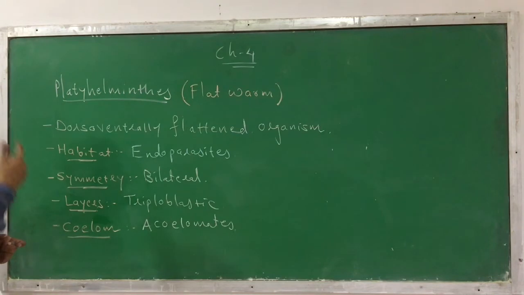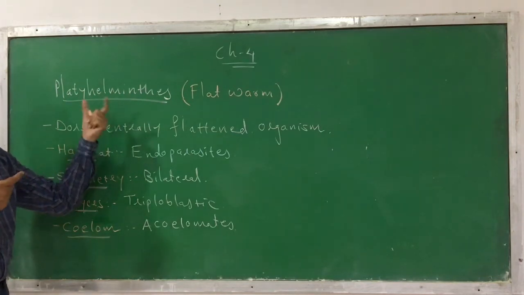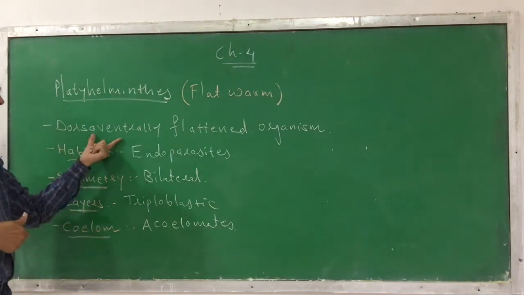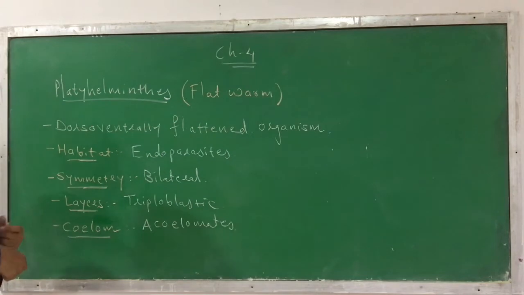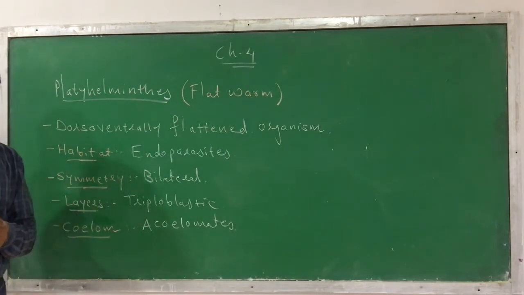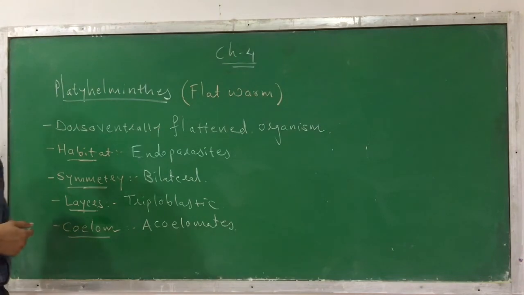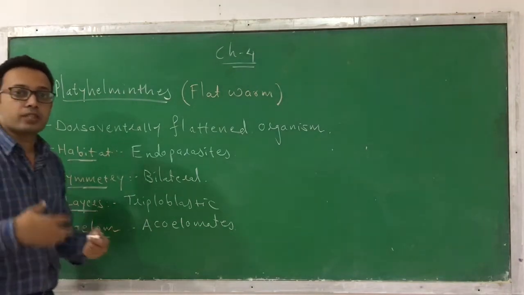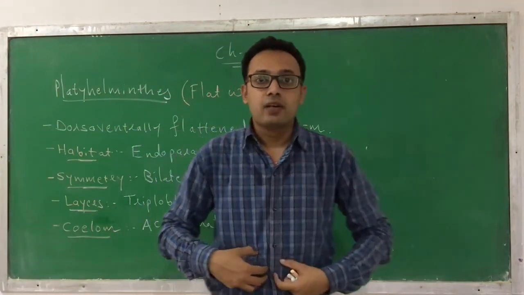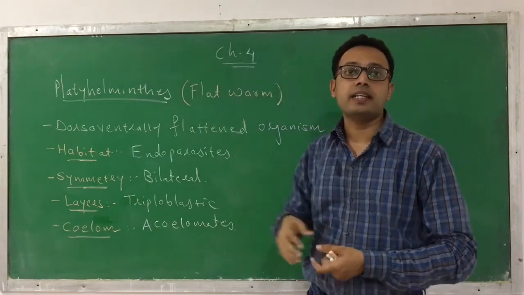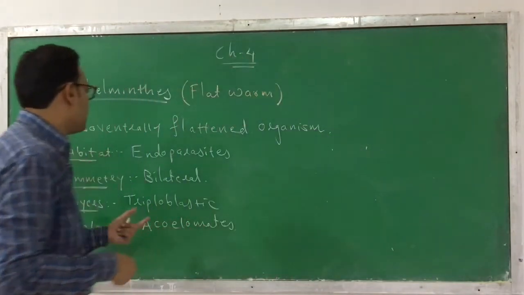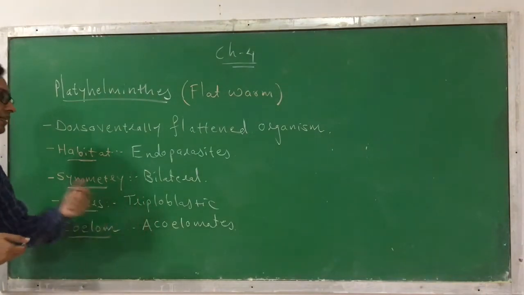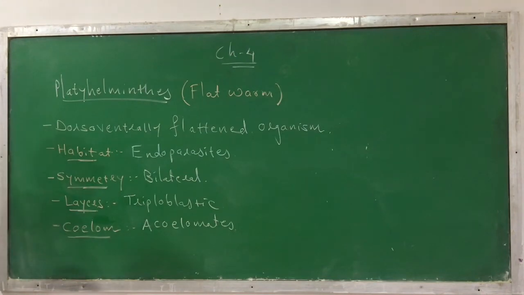I again repeat these characteristics. The animals falling under the category Platyhelminthes are dorso-ventrally flattened, hence we also call them flatworms. They are endoparasites. They live in the body of certain other living organisms. They can even be found in the human body, like in the intestine. You might have heard about worms living in our intestine; they fall under the category called Platyhelminthes. They are bilaterally symmetrical, triploblastic, and acoelomate. So these are the features that you can find in it.